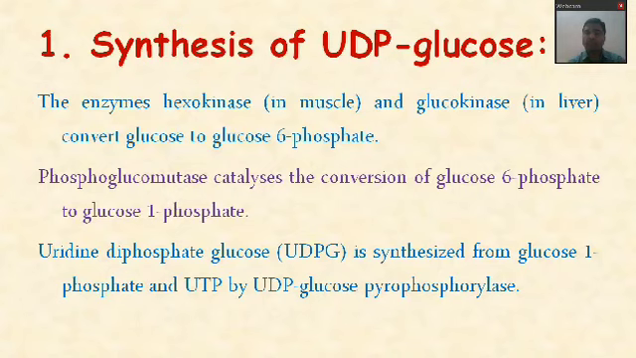The glucose 1-phosphate and UTP form UDP glucose, that means uridine diphosphate glucose, so finally our glucose becomes active. Here we require two ATP molecules: one ATP molecule for phosphorylation of glucose to glucose 6-phosphate, and another in the step of formation of UDP glucose.